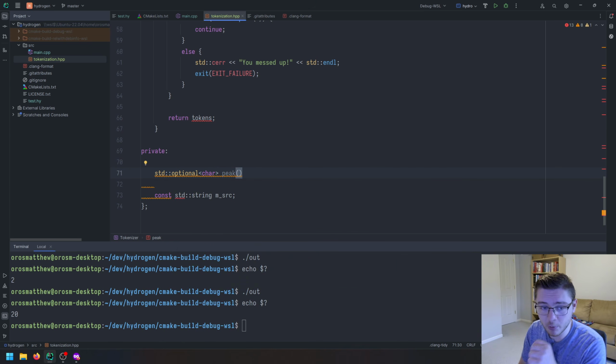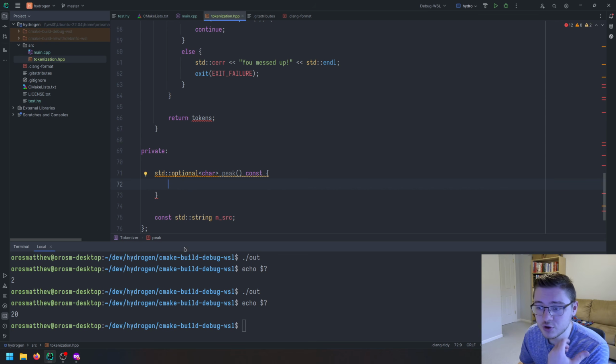And the reason why we're going to return an optional is because if we peek ahead, it might be the end of the file. And if it's the end of the file, then we're not going to have a next character, so it's going to return null. But in most cases, it should return a character. And this is going to be a constant, meaning that it's not going to change our source code at all. In fact, really, nothing should change the source code because we made it constant, right? The tokenizer shouldn't actually mess with the code. Okay, so we need to peek ahead.